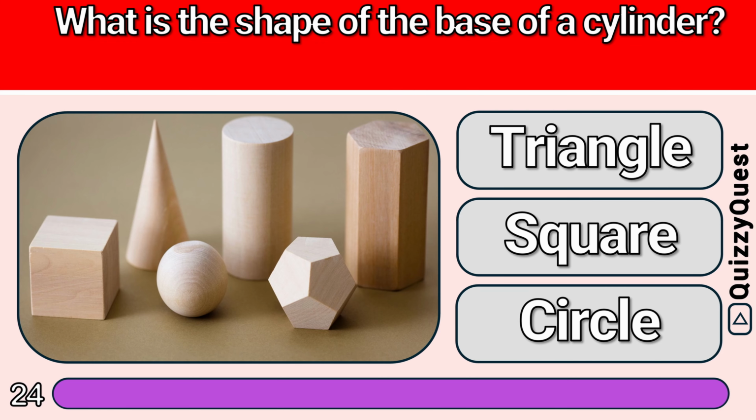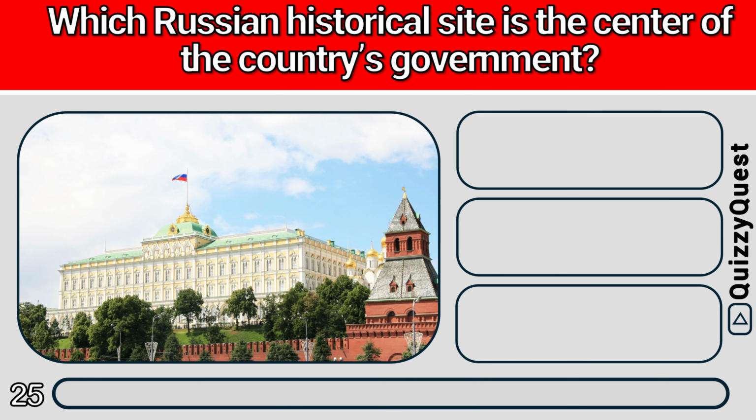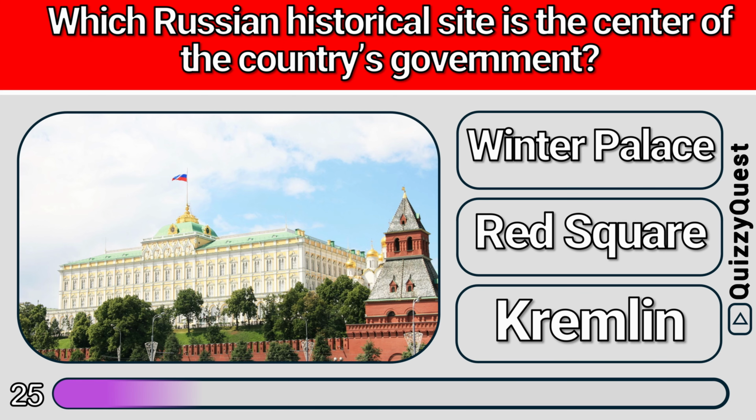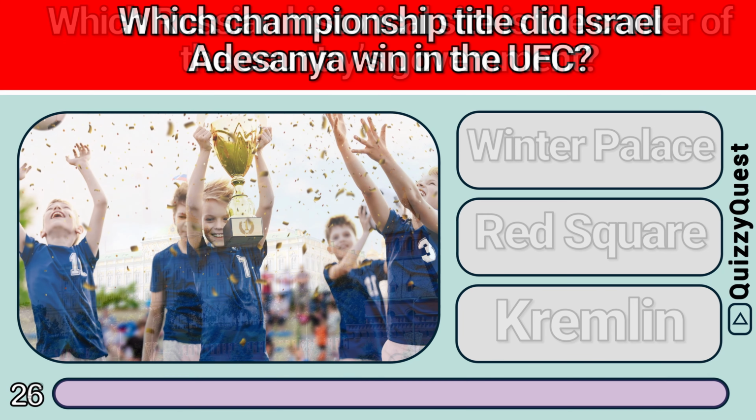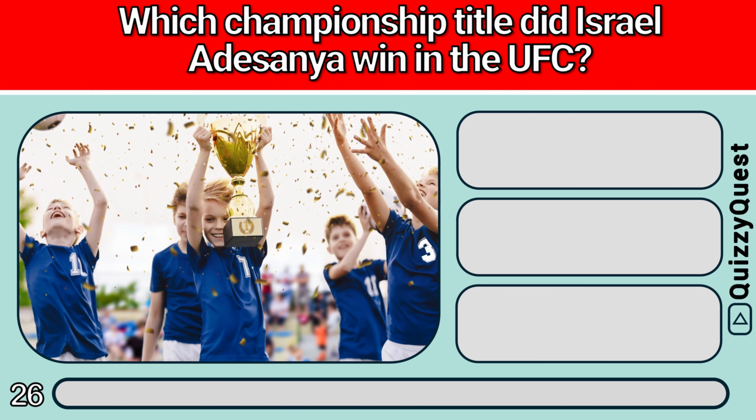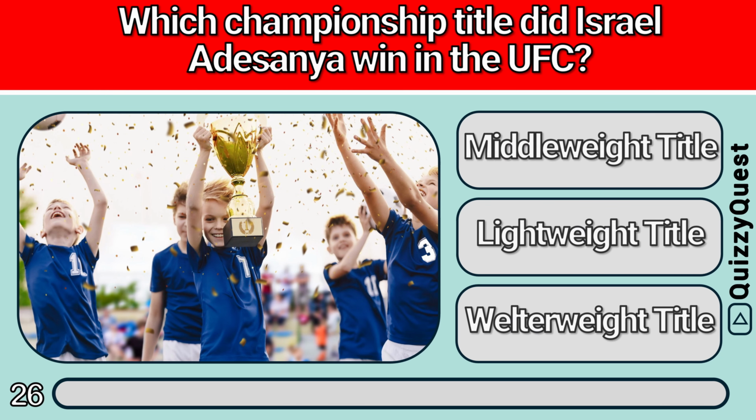It is C, circle. Which Russian historical site is the center of the country's government? Is it A, Winter Palace, B, Red Square, or C, Kremlin? It is C, Kremlin. Which championship title did Israel Adesanya win in the UFC?